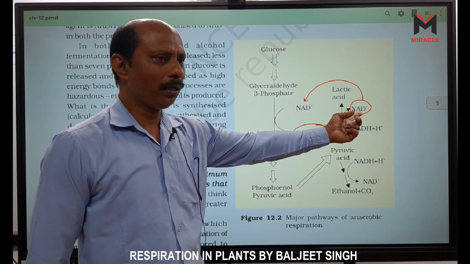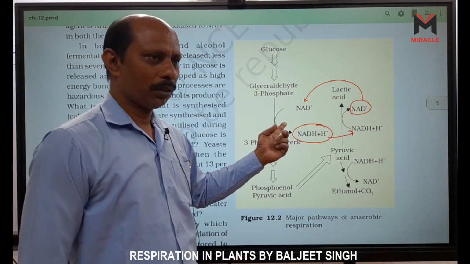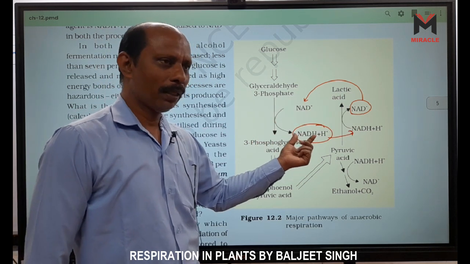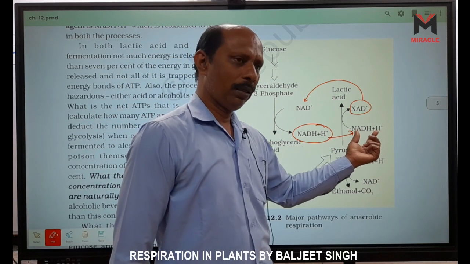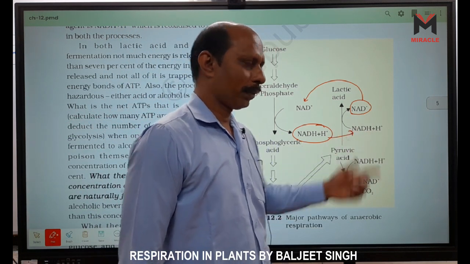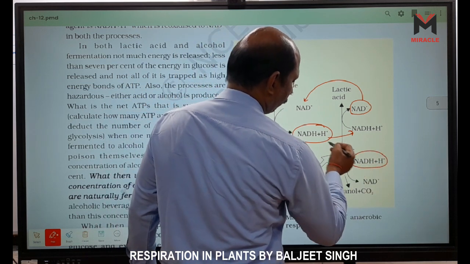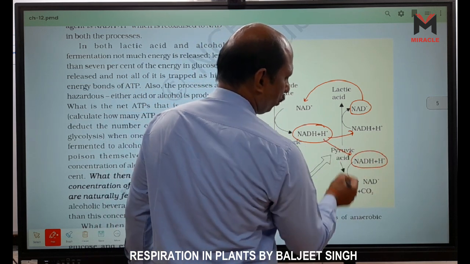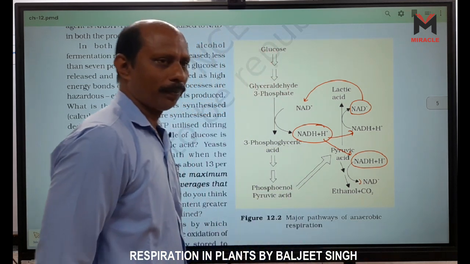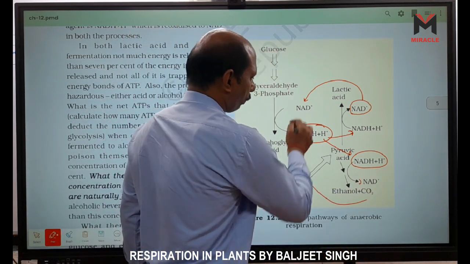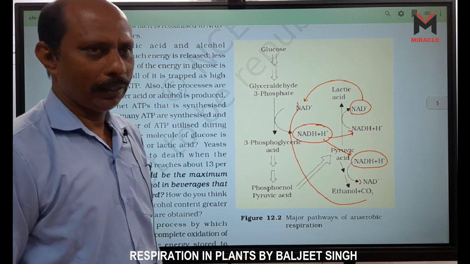The NAD which is released from here is used as a hydrogen acceptor, and this NAD is used as a hydrogen donor here. In the other case, the same process is there, NAD is used and NAD is released.